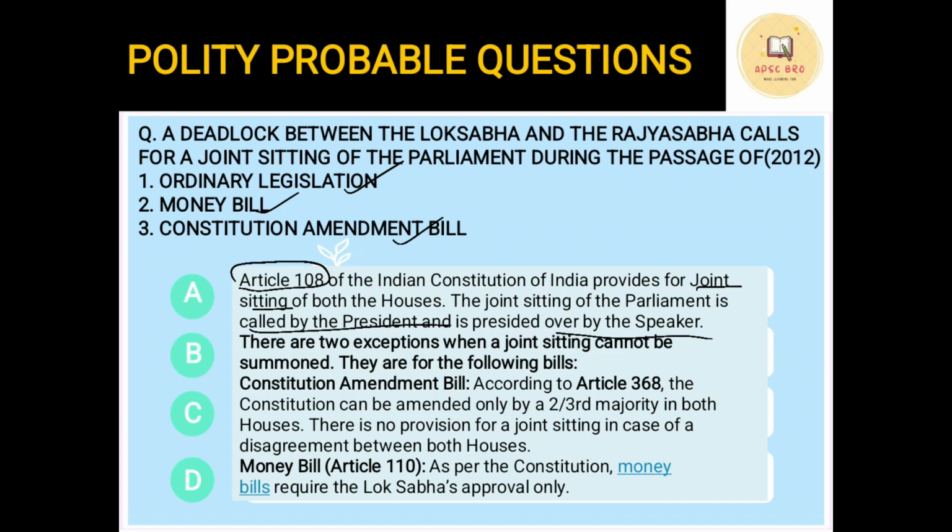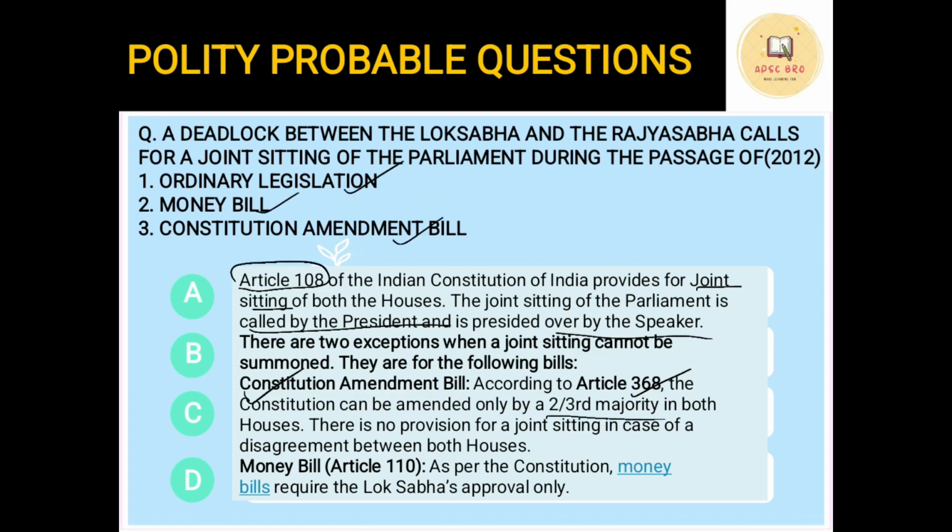First, the Constitution Amendment Bill. Why? Because Article 368 deals with the amendment of the Constitution. As per this article, the Constitution Amendment Bill has to be separately passed by both the houses, by a special majority of 2/3 majority.